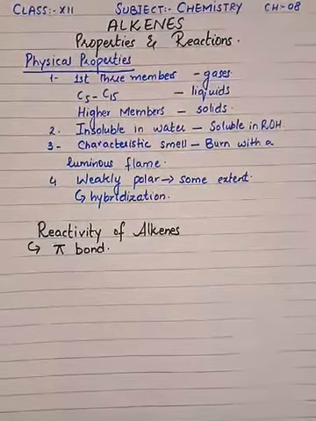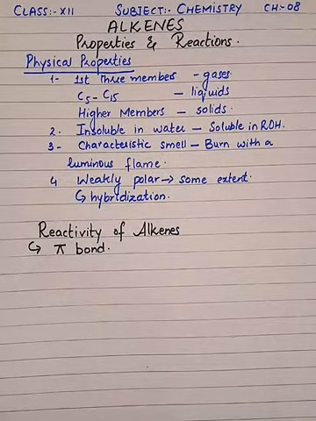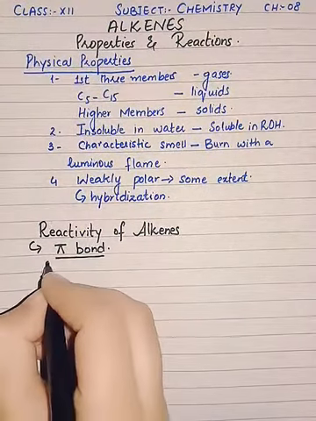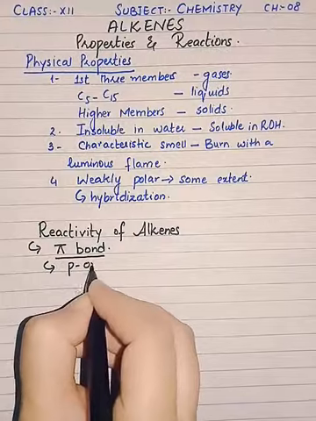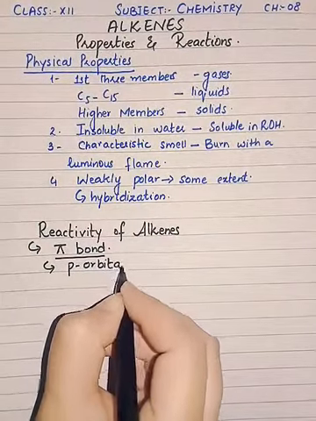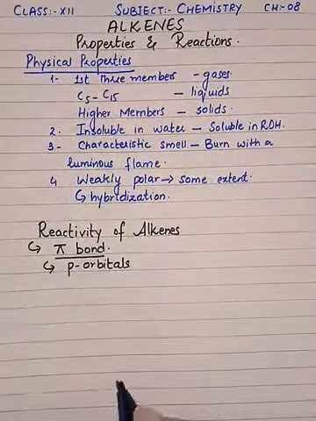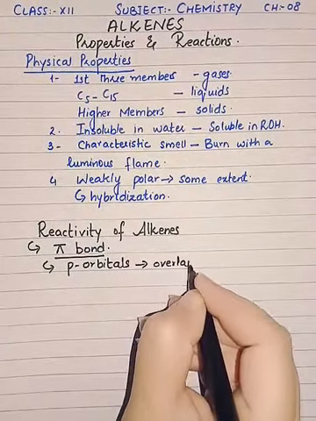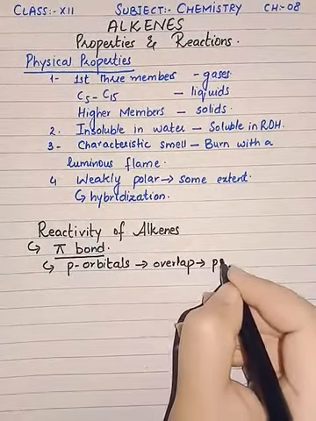Now when a pi bond is formed, the p orbitals are involved, and what happens is that they overlap in a parallel manner.